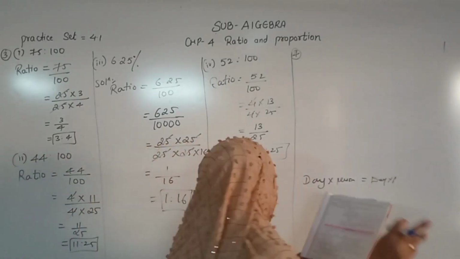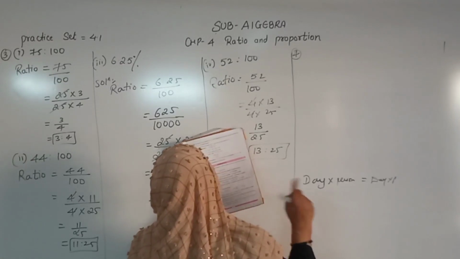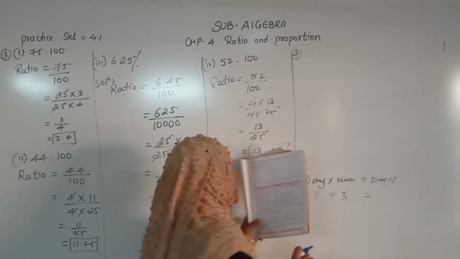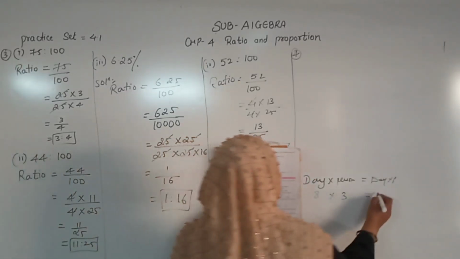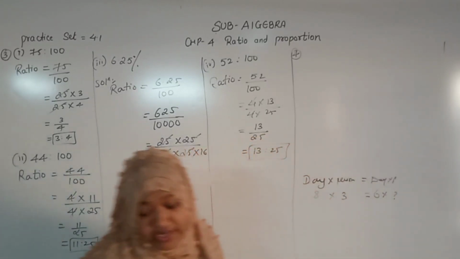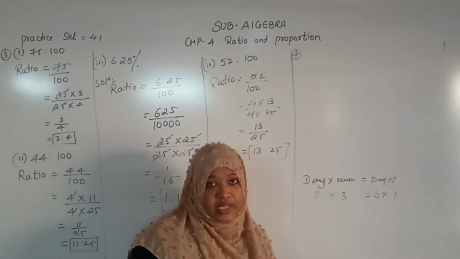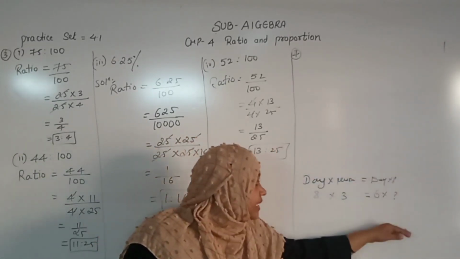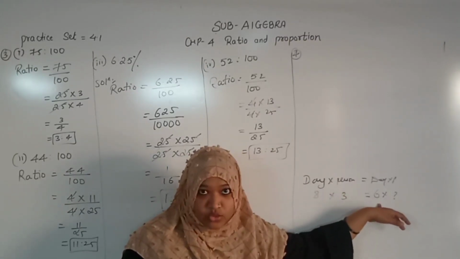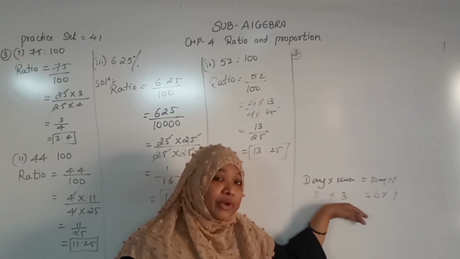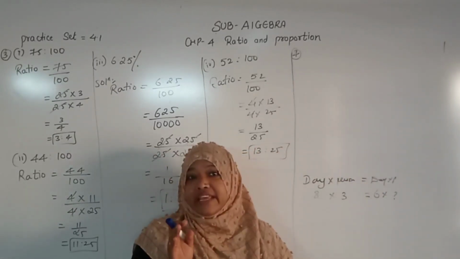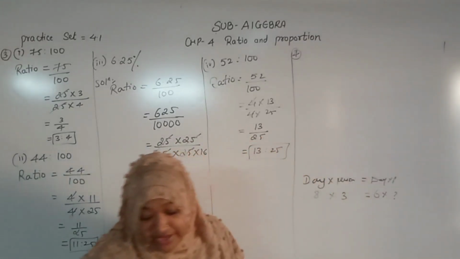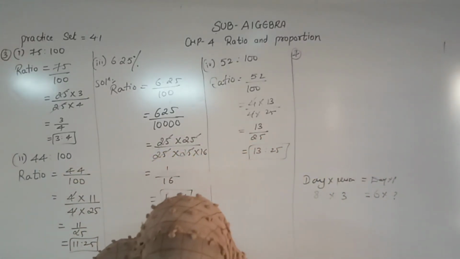See, what is said first here? 3 persons in 8 days. So 3 into 8, and to build the same house 6 days are required. 6 days are required. So how many persons? See student, it is an inverse proportion. When one quantity, days, is decreasing, 8 to 6, it has decreased, so obviously the number of persons will increase or decrease? It will increase, right? So we will go for the inverse proportion. So we have to write the statement there.